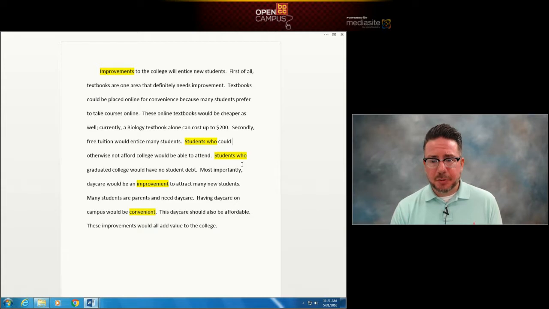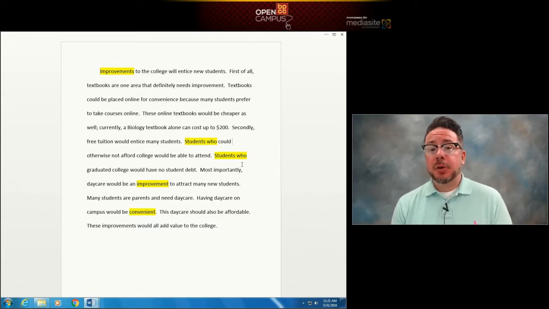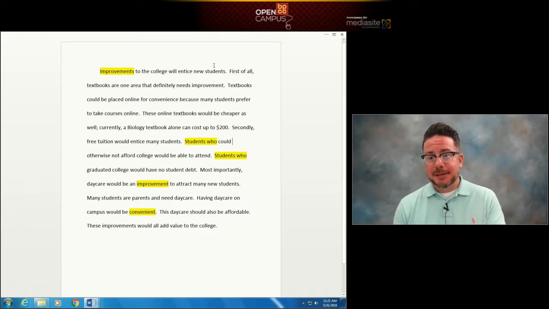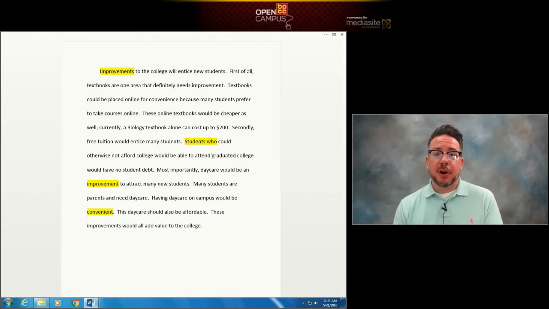So then we're going to talk about tuition. I like this supporting point sentence just fine. But notice here, I've highlighted this. We have a repeated phrase, students who, students who. Now remember back in the module where we talked about adding sentence variety. That was in the revise and edit module. One of the things that we said we could do, when we have a repeated subject, is to replace that with a series. If we have the same subject, we can get rid of one of those subjects and place the verbs in that sentence in a series. And let me just show you what I'm talking about.